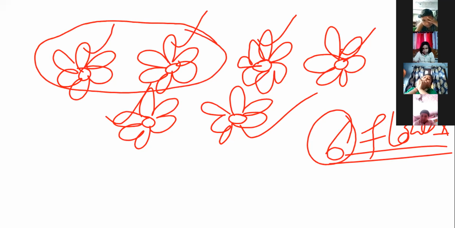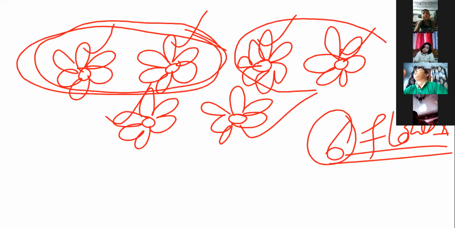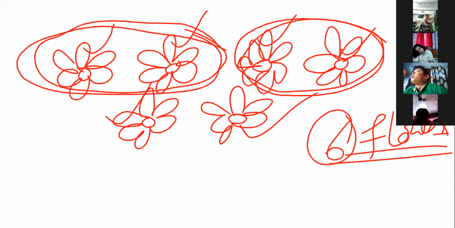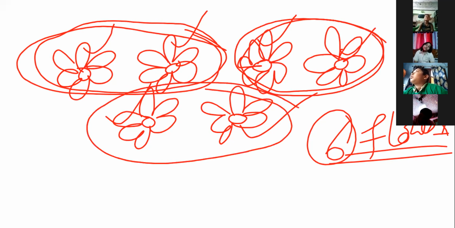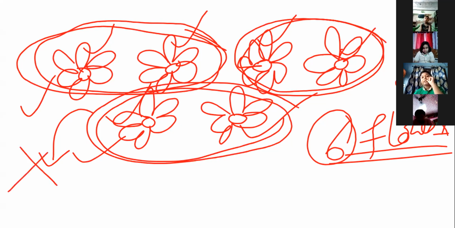Take both together. Pairs of 2 means we have to take 2 together. Okay, first I took both together. Then take these 2 together. Then take these 2 together. Look, if we arrange in pairs of 2, is anyone left? Is any flower left? Yes or no? No, because no flower is left here, that means 6 is an even number.